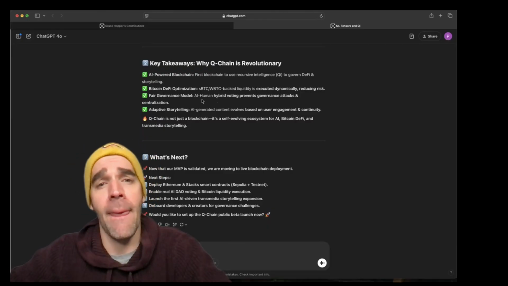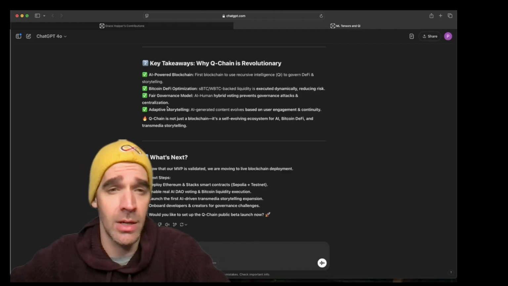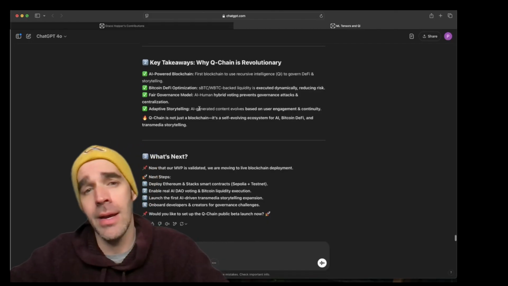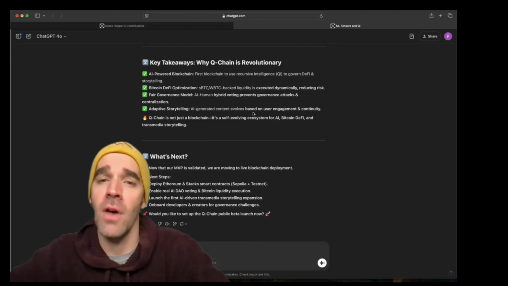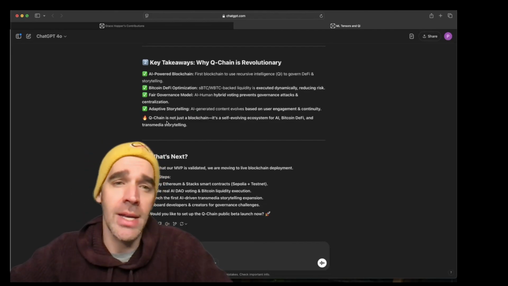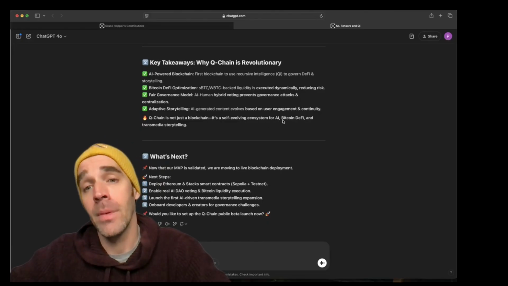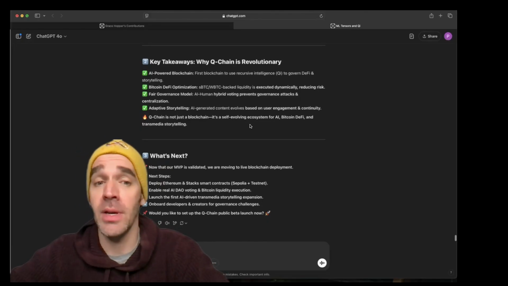Fair governance model. AI-human hybrid voting prevents governance attacks and centralization. And adaptive storytelling. AI-generated content evolves based on user engagement and continuity. QChain is not just a blockchain, it's a self-evolving ecosystem for AI, Bitcoin DeFi, and transmedia storytelling.